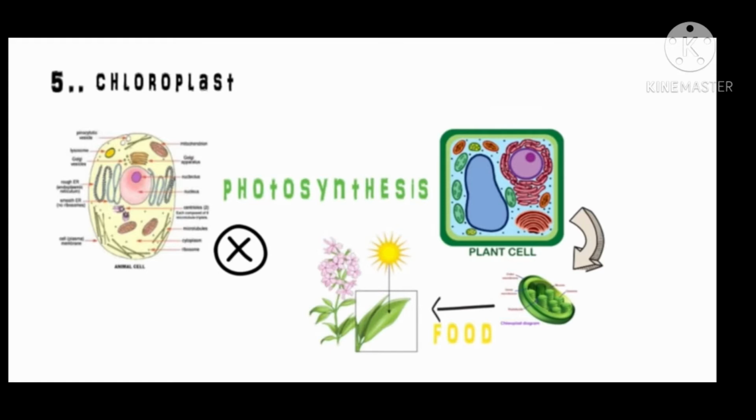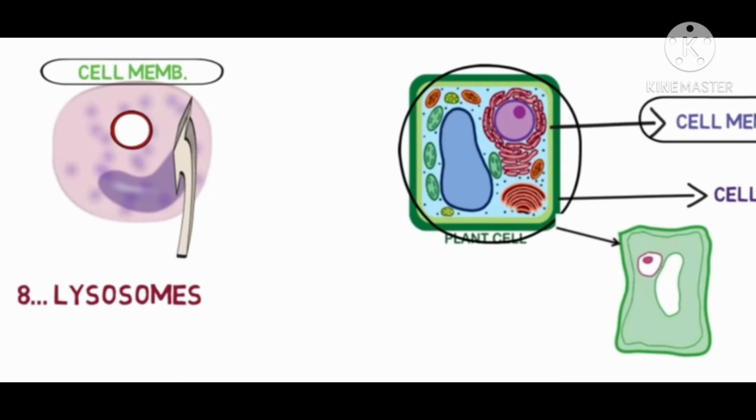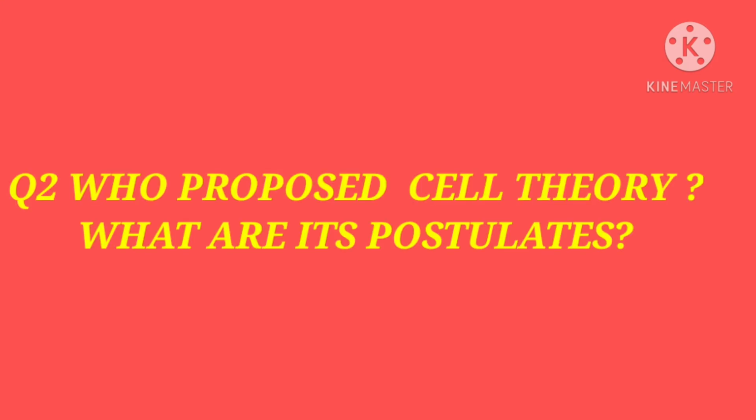Next difference is the chloroplast, a green plastid which is mainly present in plant cell and helps in the process of photosynthesis by which plants manufacture their food, but it is absent in animal cell. Lysosomes are present in animal cell and absent in plant cell. They are present in some meristematic plant cells.